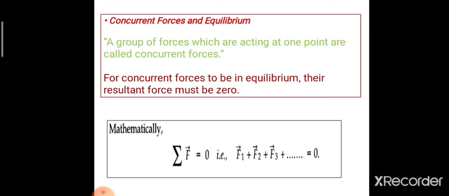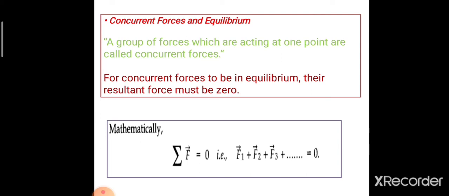A group of forces which are acting at one point are called concurrent forces. For the concurrent forces to be in equilibrium, their resultant force must be 0. That is, if the sum of the forces acting at a point is equivalent to 0, then we can say that the concurrent forces are in equilibrium.